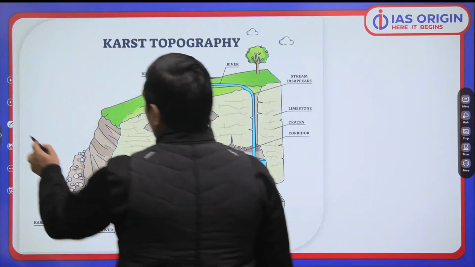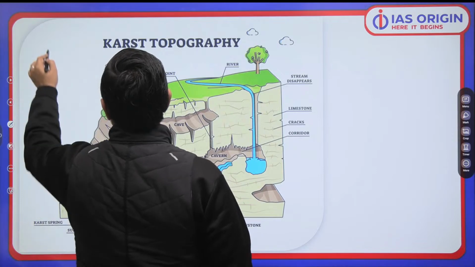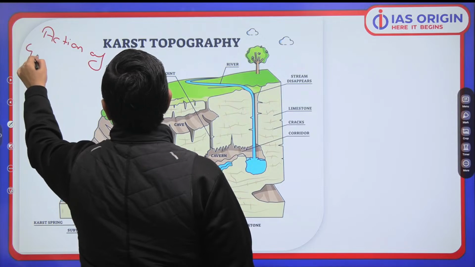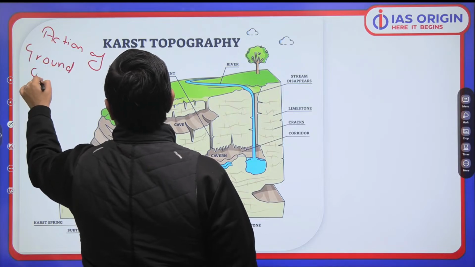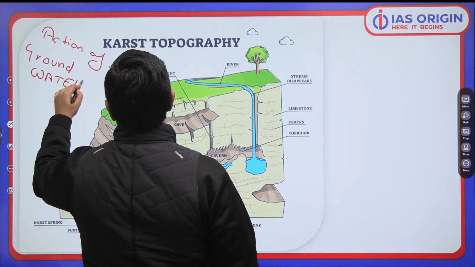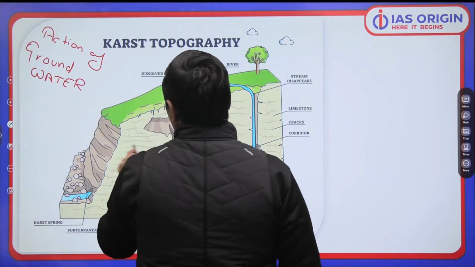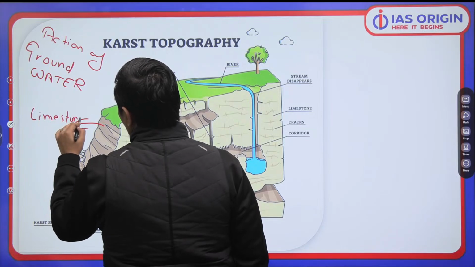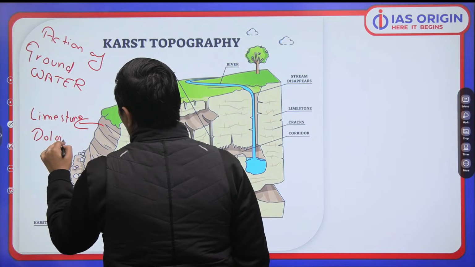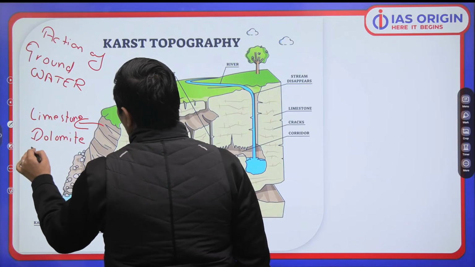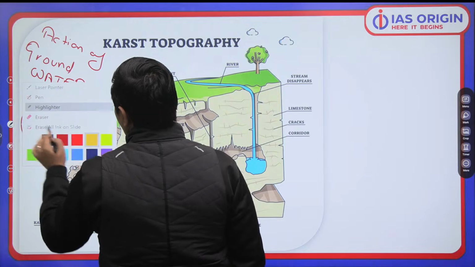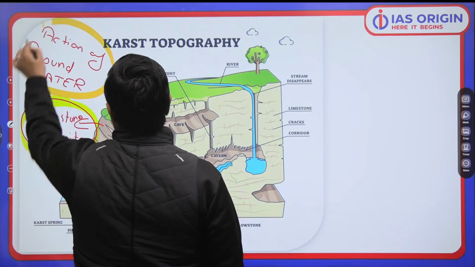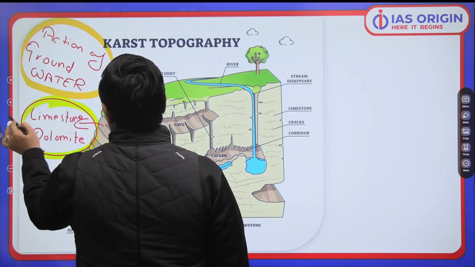Similarly, whenever we talk about the action of, ध्यान से सुनना, action of groundwater, bete, groundwater, but not everywhere. Where? It has to be an area where we have limestone or dolomite. So limestone or dolomite has to be there. So in that particular area, what do we observe? We have action of groundwater, and what will it result in?